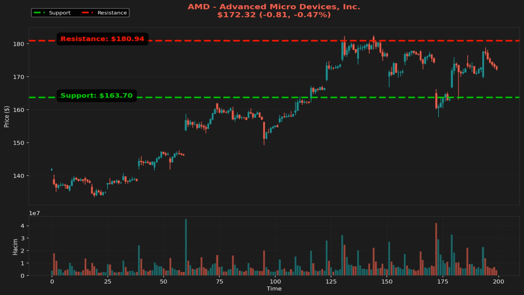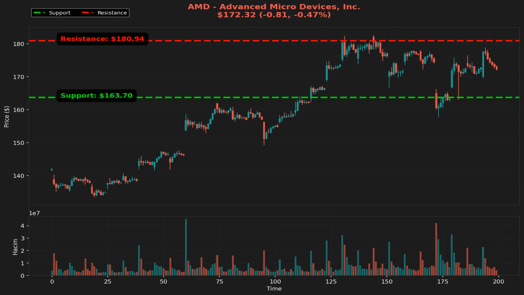Considering the overall market scenario, a bullish outlook could materialize if AMD manages to clear the resistance at 180.94 with strong volume, potentially supported by positive news or earnings. In this case, traders might target the next psychological levels or previous highs for profit-taking. Risk management is crucial here. Placing stop-loss orders below support levels could help mitigate losses if the market turns against them.